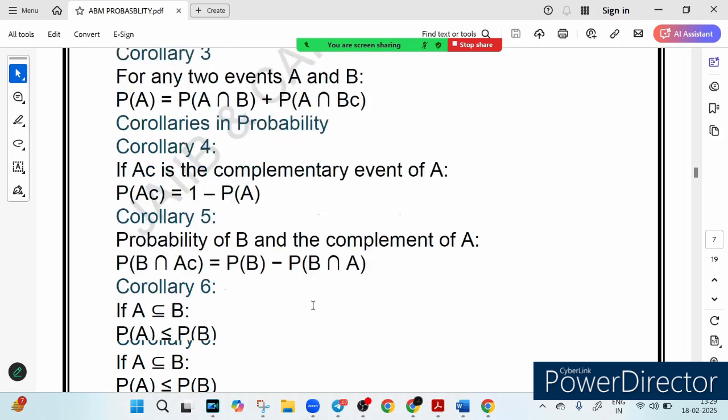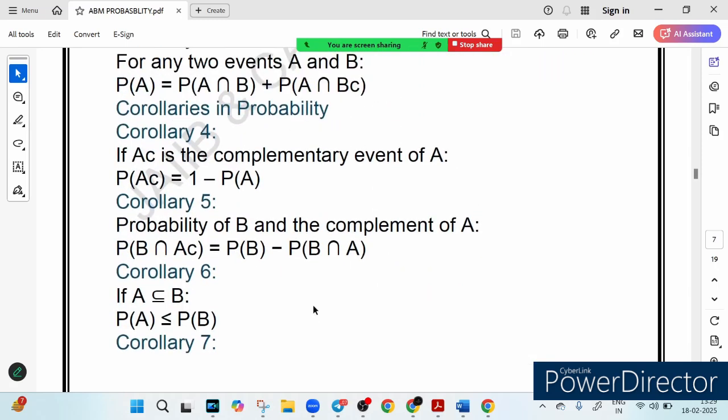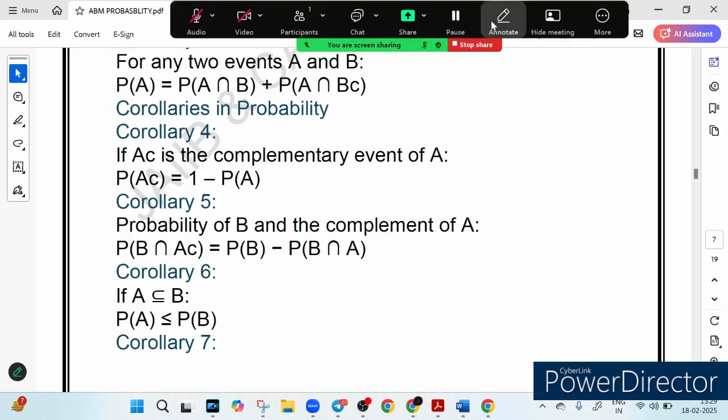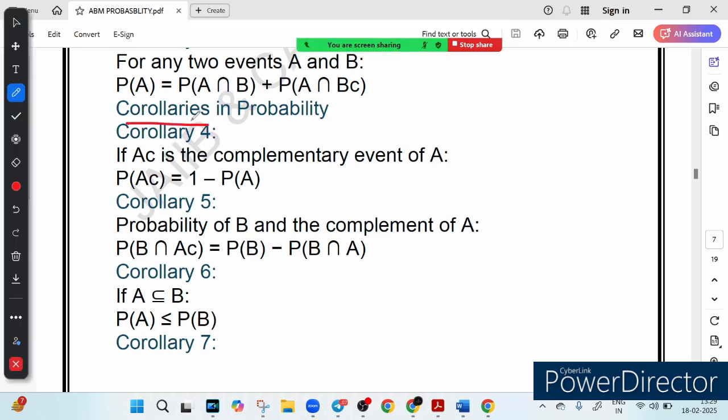Now let's look at corollary 4, that is A complement is the complementary event of A. We will discuss all these things using examples. So corollaries are like shortcuts in probability. What is the meaning of this corollary? These are the shortcuts in probability, right? This helps us solve problems faster without going back to the basics every time. Let's go through one by one.